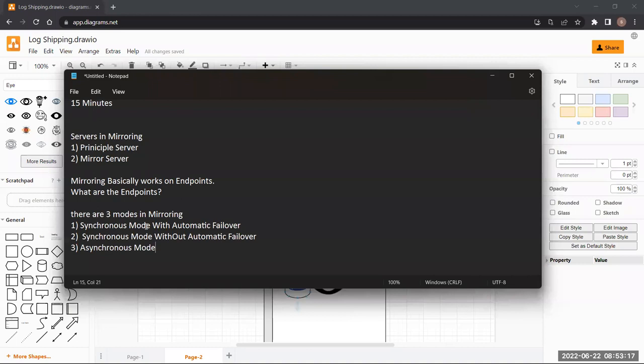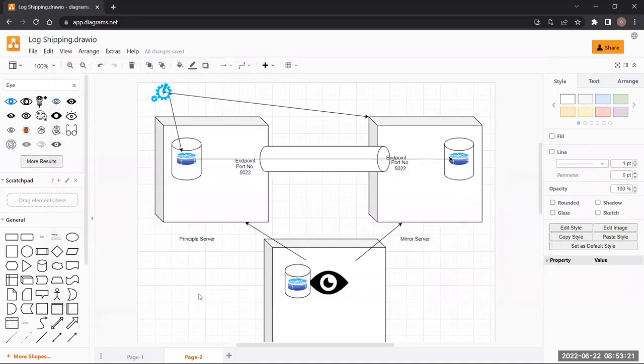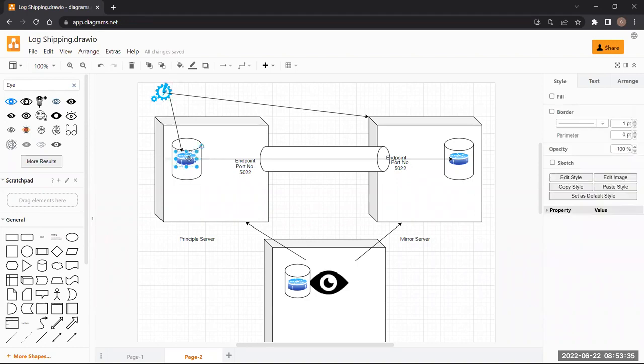So what is synchronous mode? Let's talk about synchronous mode. In synchronous mode, as soon as the data is transacted, the transaction happens in this particular application and hits this database, as it is the principal server.